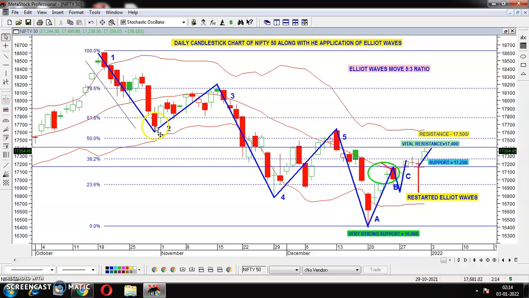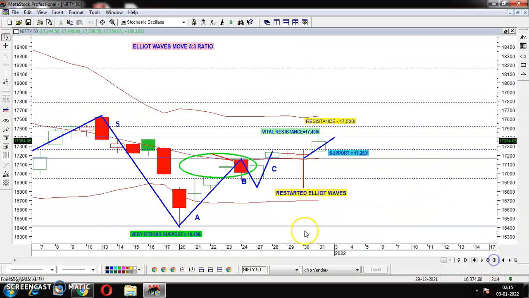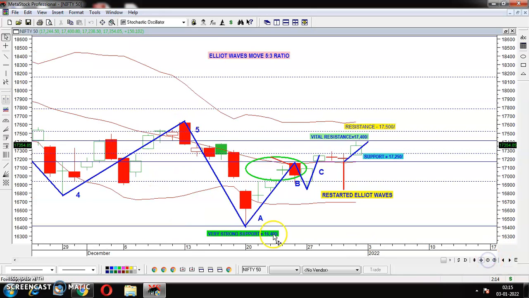So these are the first wave, these are the second wave, these are the third wave, this is the fourth wave, this is the fifth wave, and then there are three small waves. This one retraces to the upside and is marked as A. There's another wave which came down a little bit, marked as B. There's another wave which also retraces towards the upside. This is C. So these are known as corrective waves. I have told you the Elliott wave generally moves in the market in a 5:3 ratio, and a 5:3 ratio has completed over here.